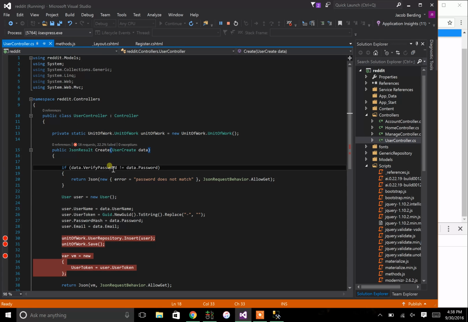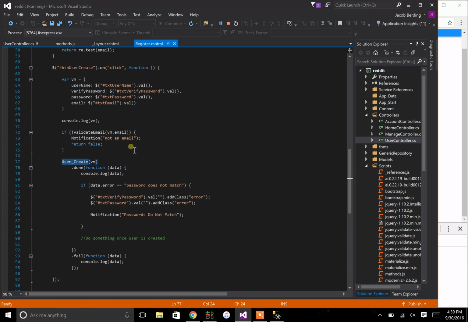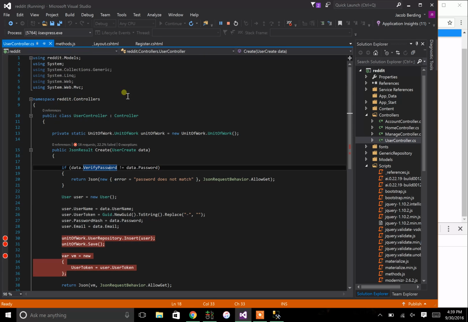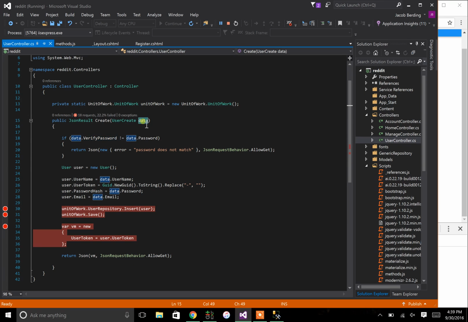And now when it runs this code, it's going to pass in, just like we do with our functions here, a view model. That view model collects the username, the password that they type in, the email that they type in, and it passes it to my function. That function then uses it and displays that information below, which passes it on to our controller. And in our controller, we can use data to access the password that they typed in, the username, the email that they typed in, all that good stuff.